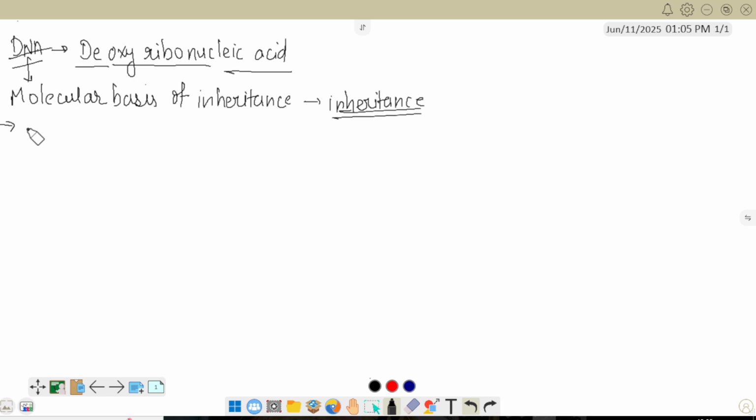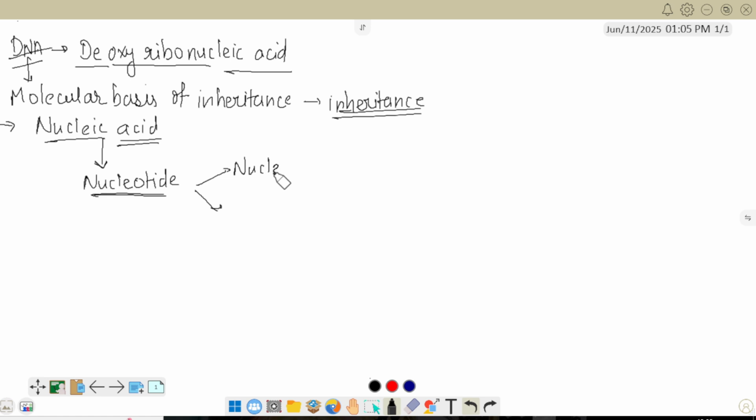First, as we know, DNA is a nucleic acid. Which biomolecule is DNA? DNA is a nucleic acid. Nucleic acid is made up of nucleotides. The monomer of nucleic acid is the nucleotide, which is further made up of nucleoside and phosphate.